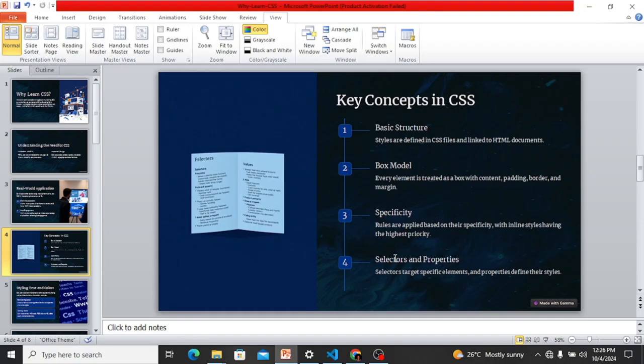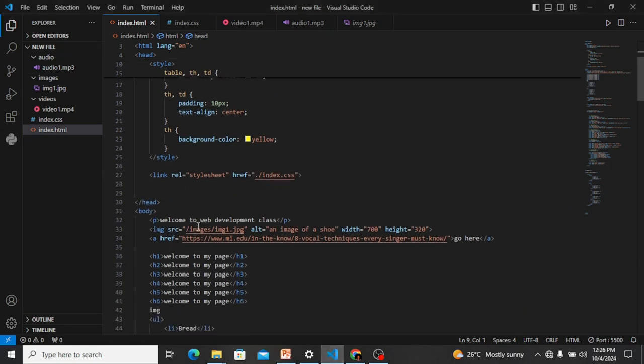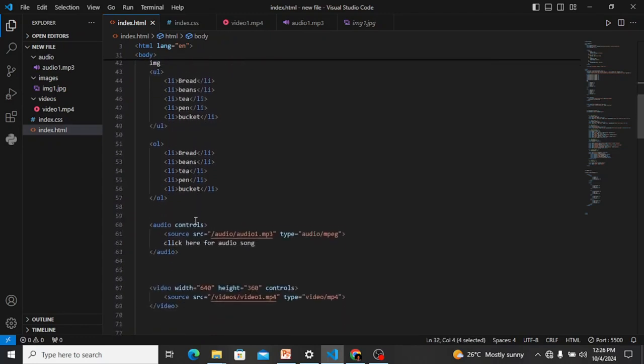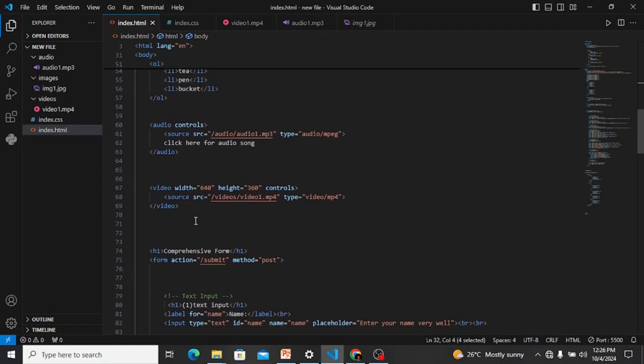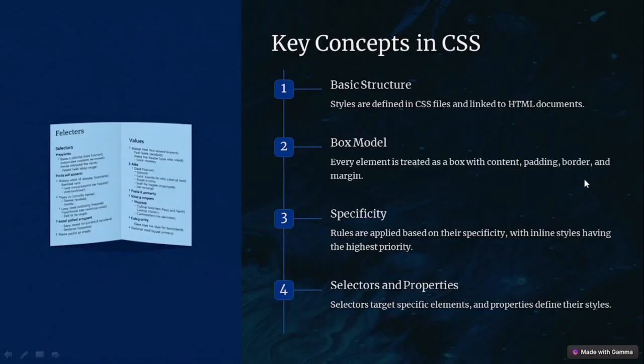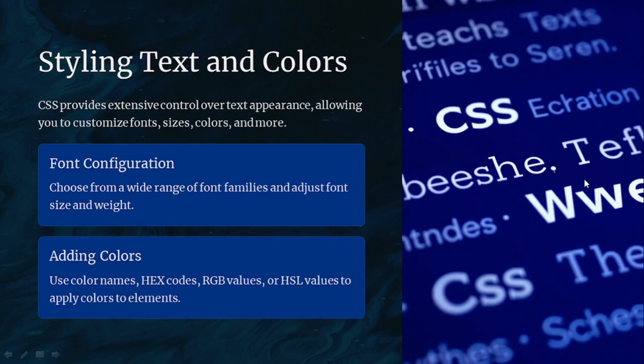We go further. We have selectors and properties. Selectors are used to target specific HTML elements. Some common selectors include the H1. Going to our code, this is the H1 tag. We have the P tag, which is this one here. We have the ID selector, which we will discuss more. We have the class selector and a lot more. We have so many kinds of selectors that we are going to be making use of as we go further. So I just want you to know those things.